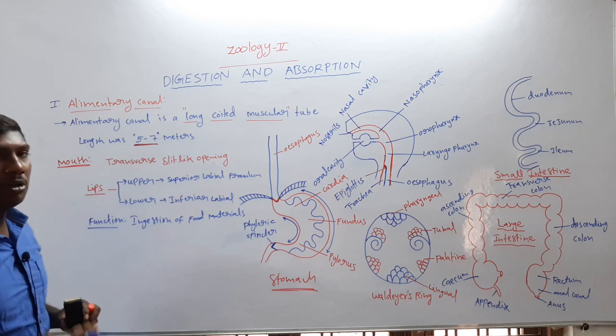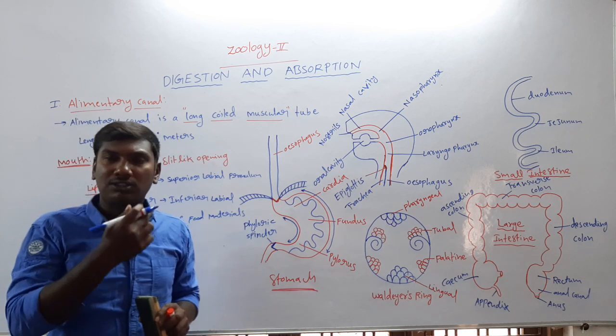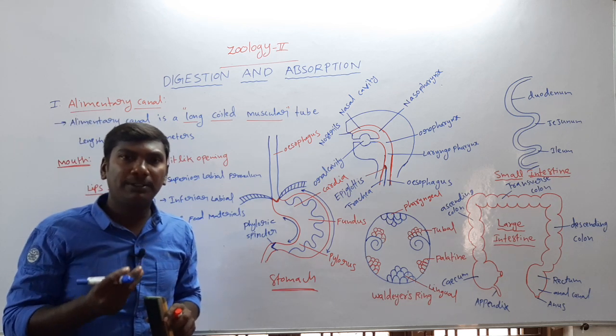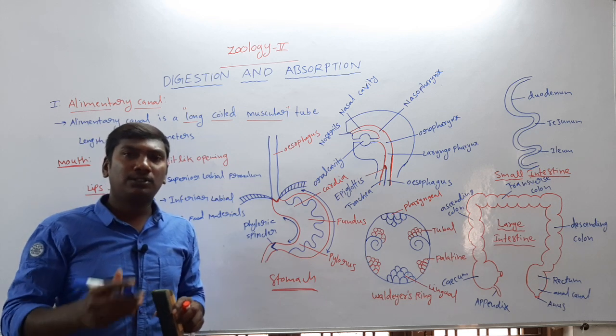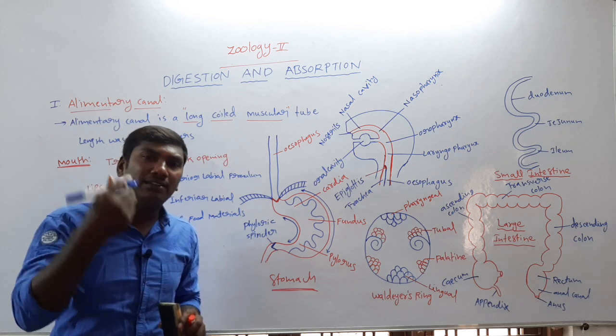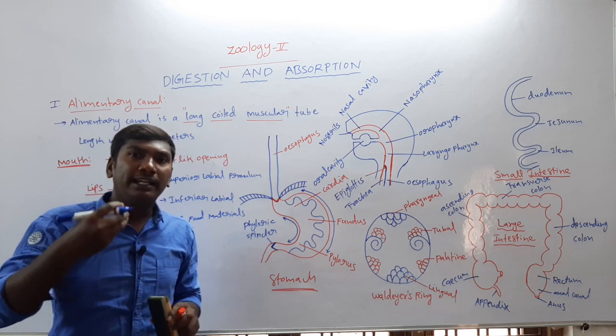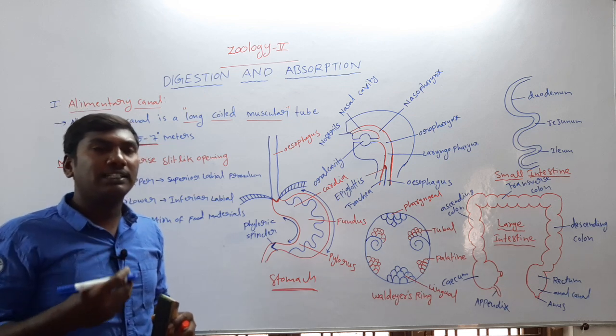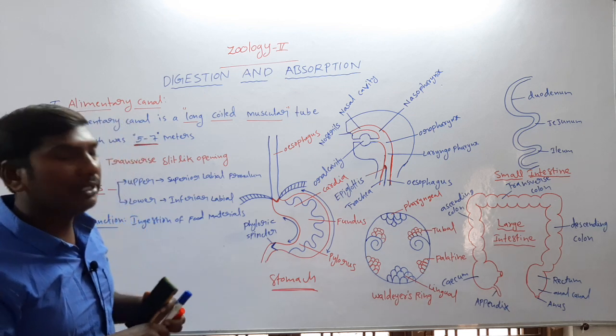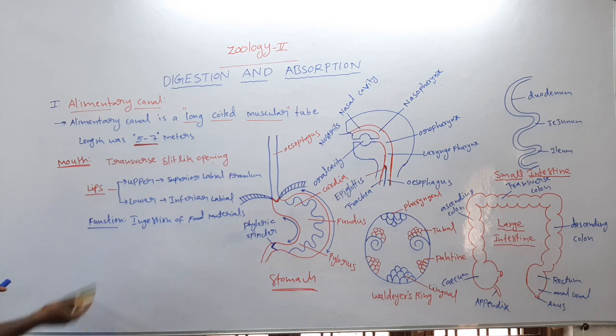Once revised: the mouth is formed by a transverse slit-like opening, guarded by the movable lips, one upper lip and one lower lip. The upper lip is also called the superior labial frenulum, and the lower lip the inferior labial frenulum. Next, the mouth functioning is the ingestion of food materials. So, these are the mouth.